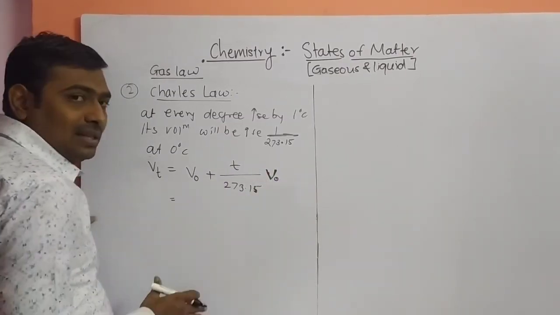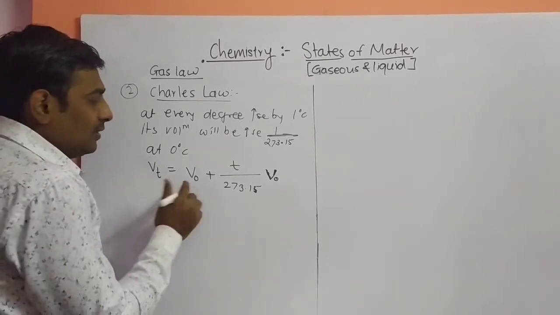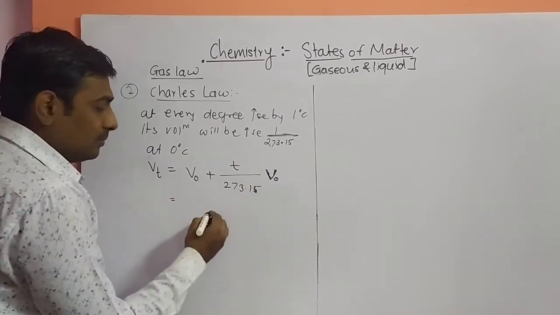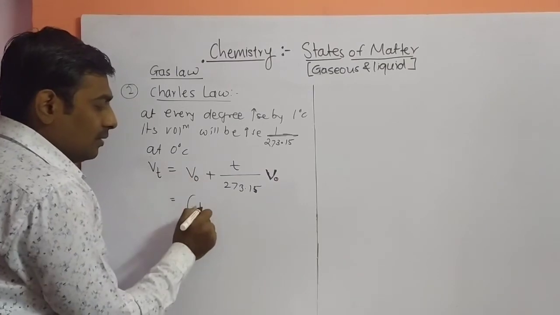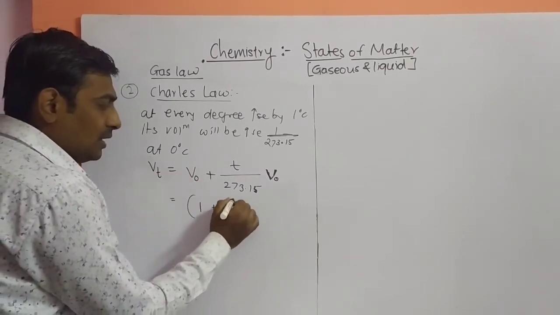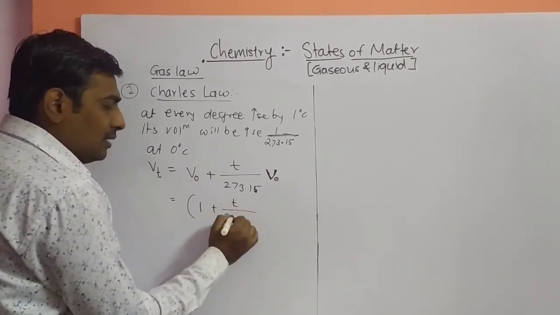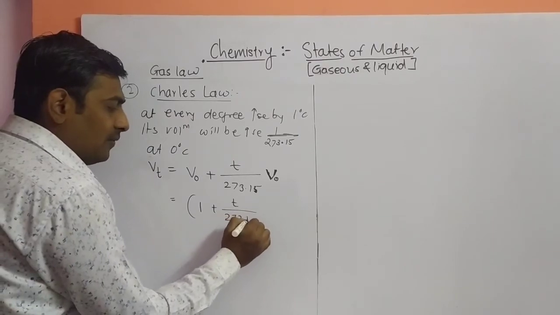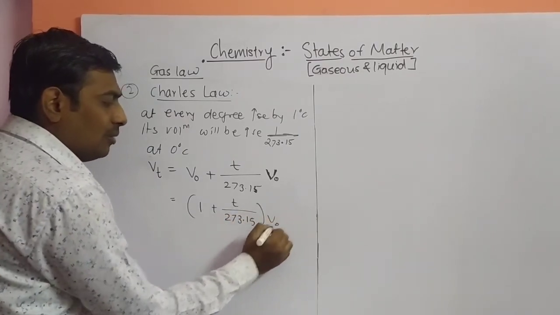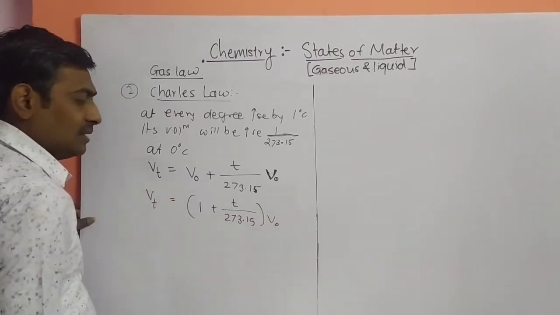If you are rearranging this equation, so what will we get? This V0 and V0 we will take common. So 1 will be here plus T upon 273.15, with V0 in common. So this is your rearranged equation.